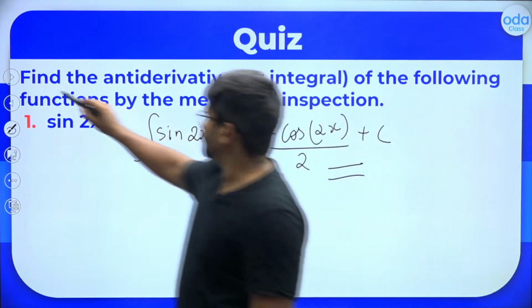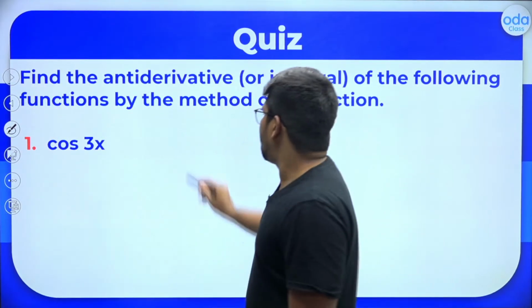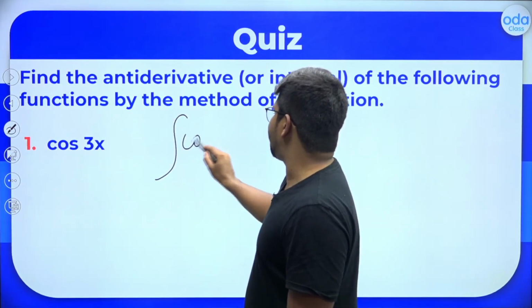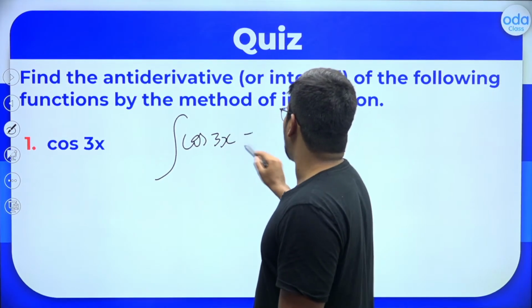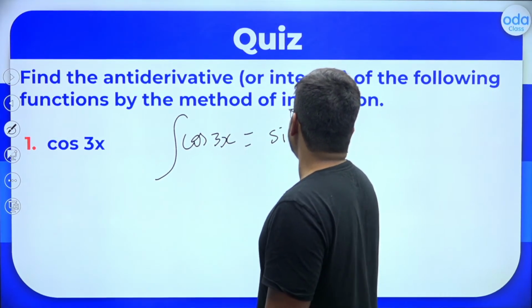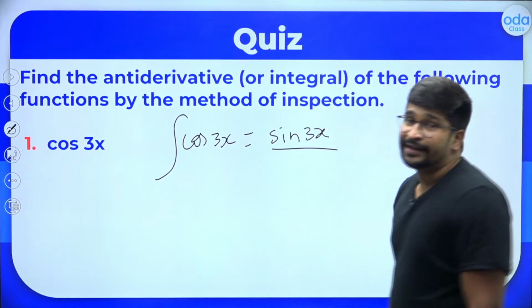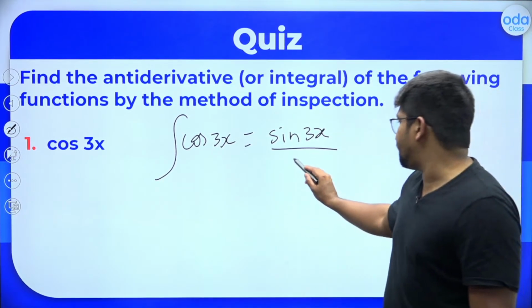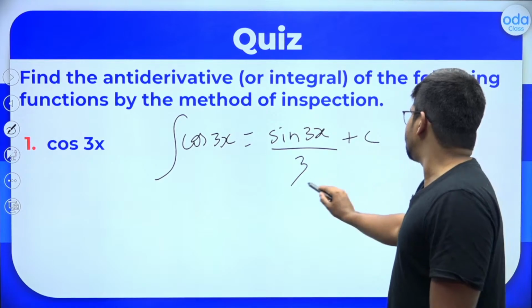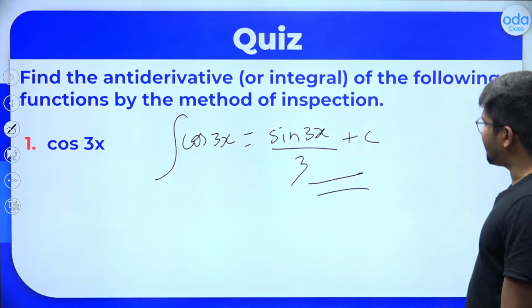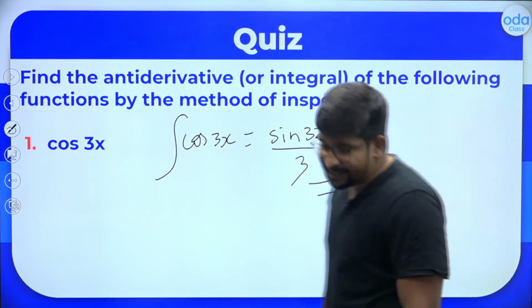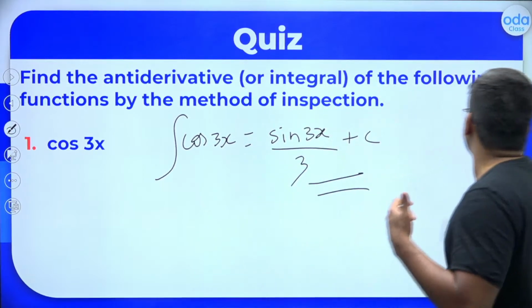Fair enough? Next one. How will we do the integral of cos 3x? You know that the integral of cos is sine. So you'll write sine 3x divided by the derivative of 3x. What is the derivative of 3x? It is 3, plus c. So the answer will be sine 3x divided by 3 plus c should be the right answer here.